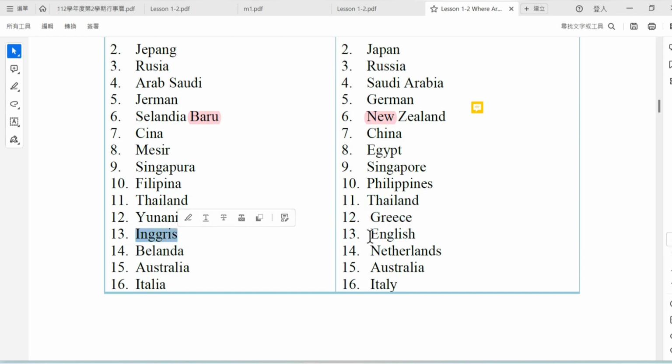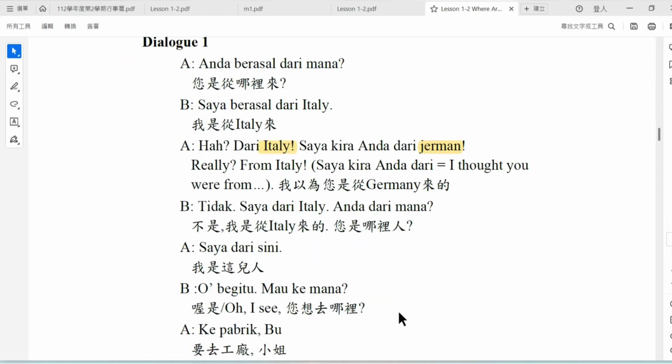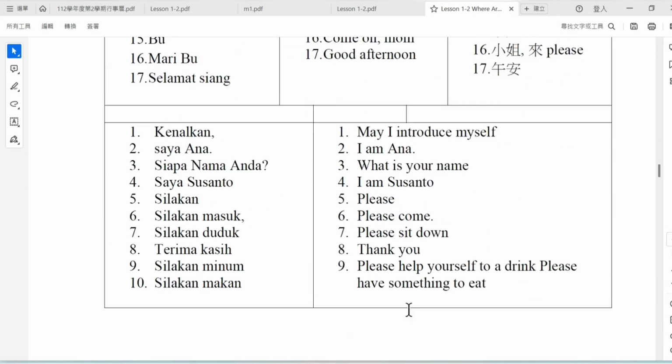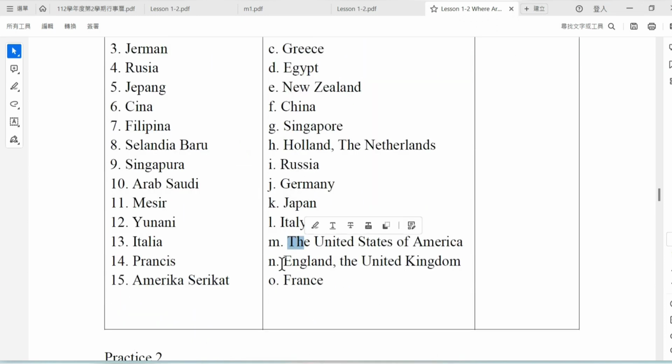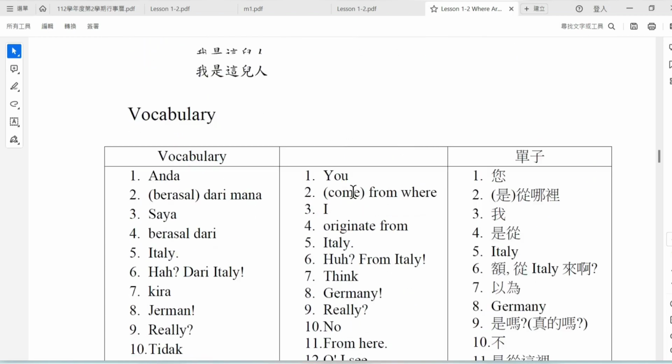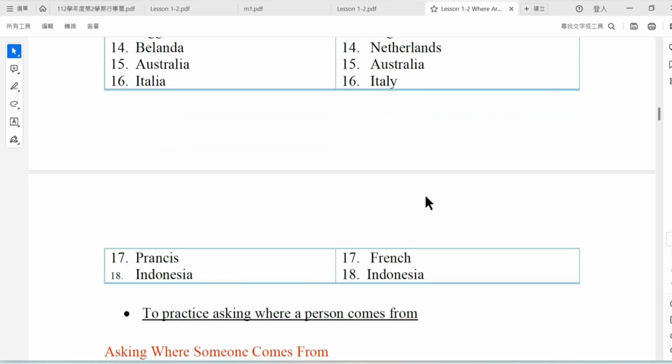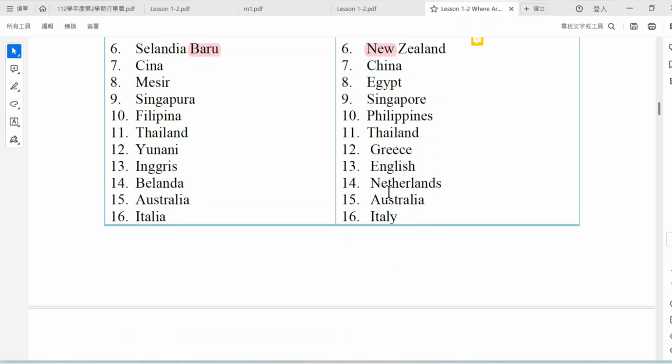English, actually this is United Kingdom, okay. United Kingdom. Let's see United Kingdom in the practice. Here, United Kingdom, okay. England or United Kingdom. So here the student can see some slightly different. English is supposed to be right here, United Kingdom. Okay, English, United Kingdom.